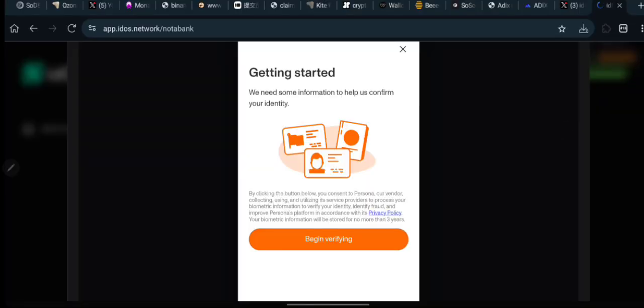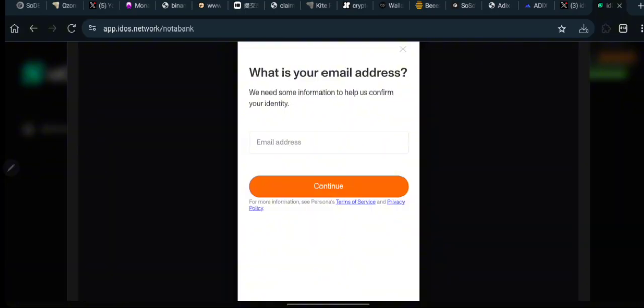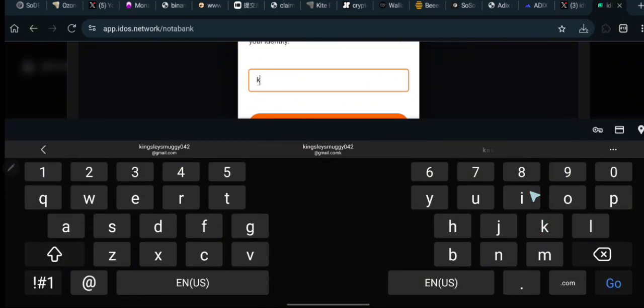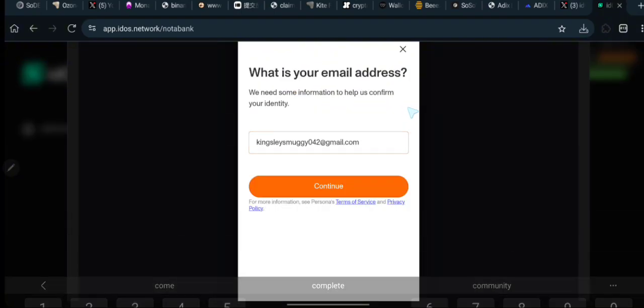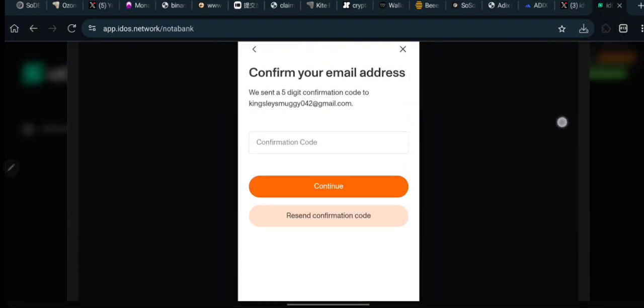And after that, guys, you can see when you click on continue, we need some information to help us confirm your identity. This is basically your ID card, I suggest. So you click on begin verification right now. Over here they're going to be asking for your email address. Simply go ahead and type in your email address right there. You click on continue. Okay, and after that, guys, they are going to be sending a 5-digit confirmation code to the email address that you provided. Let's go to my email and get the code.